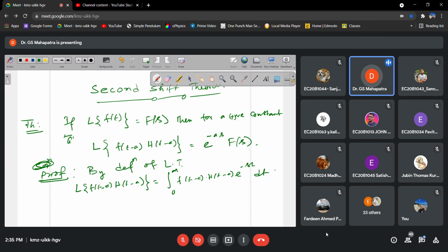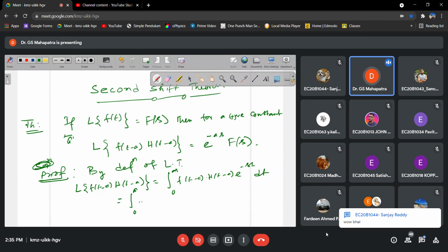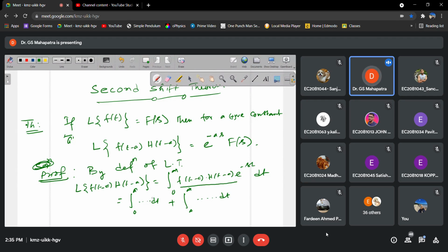That is the definition. Now if we break this integration limit into 0 to a and a to infinity, we can write the integration from 0 to a of the same, plus the integration from a to infinity of the same.